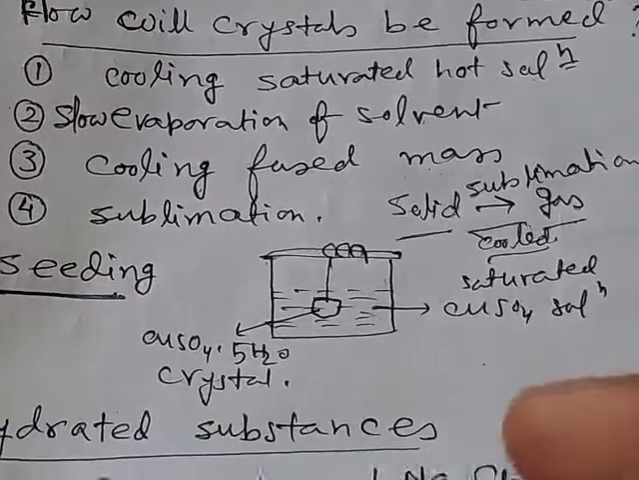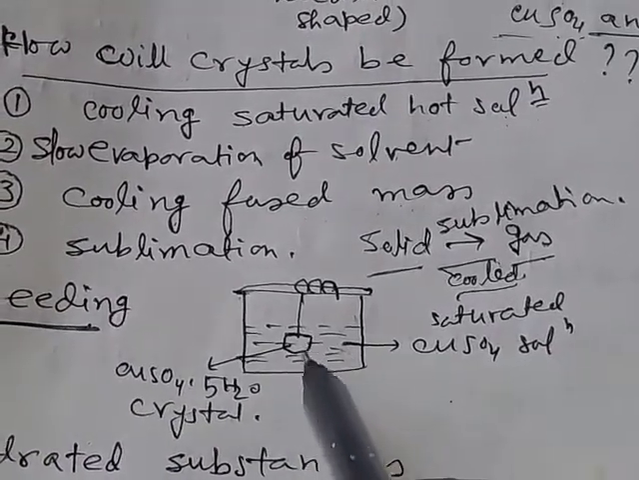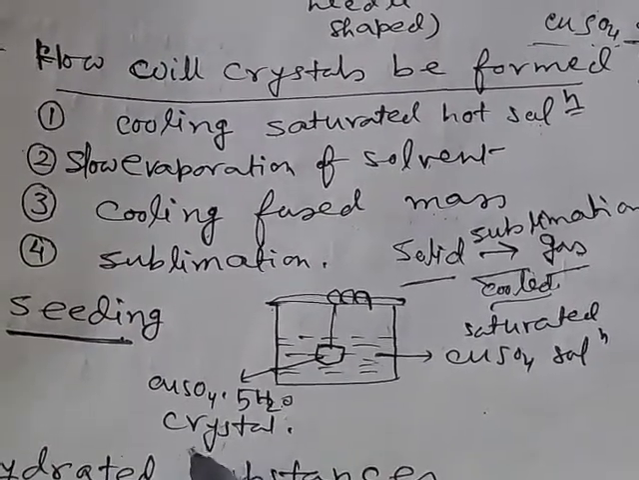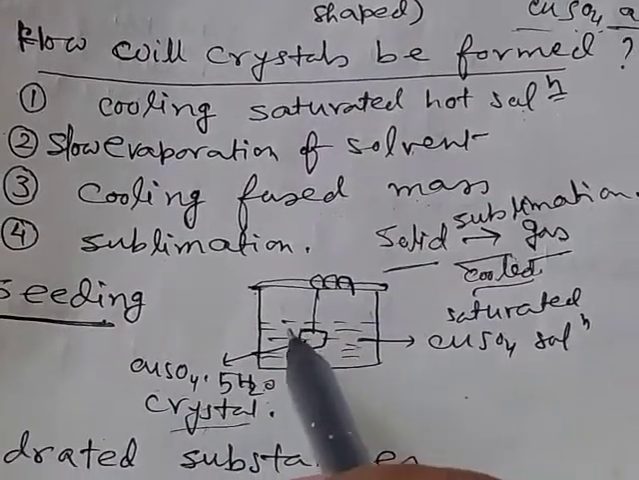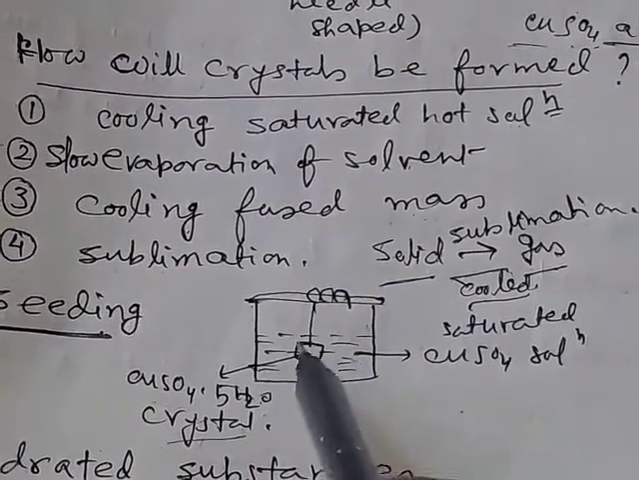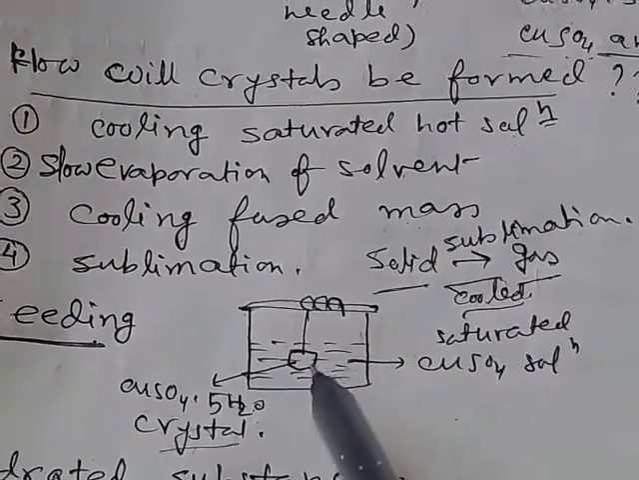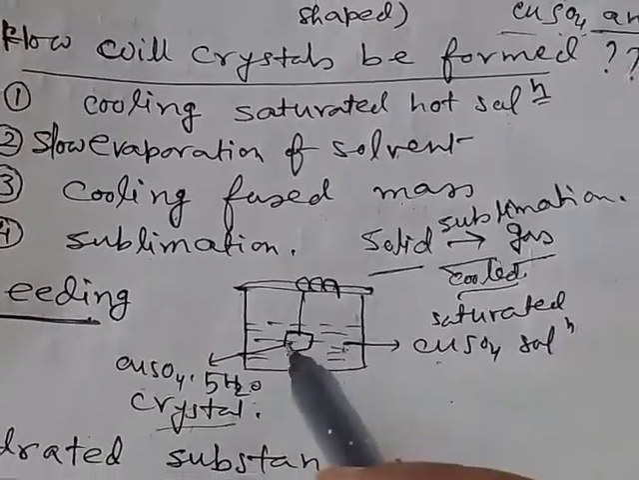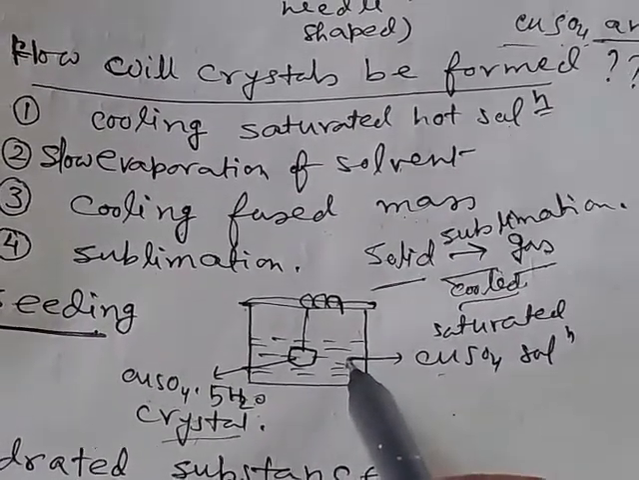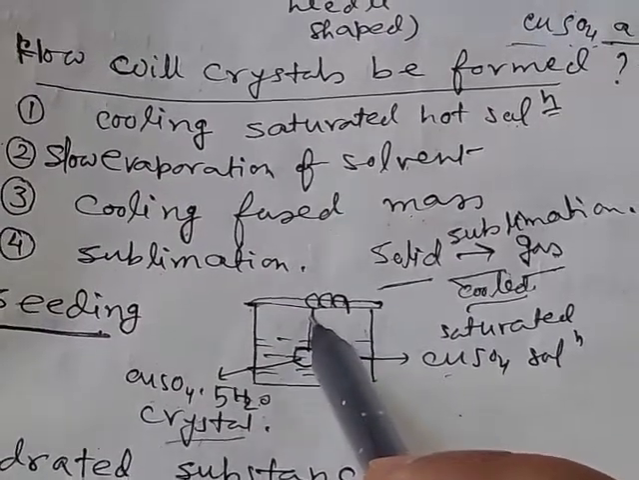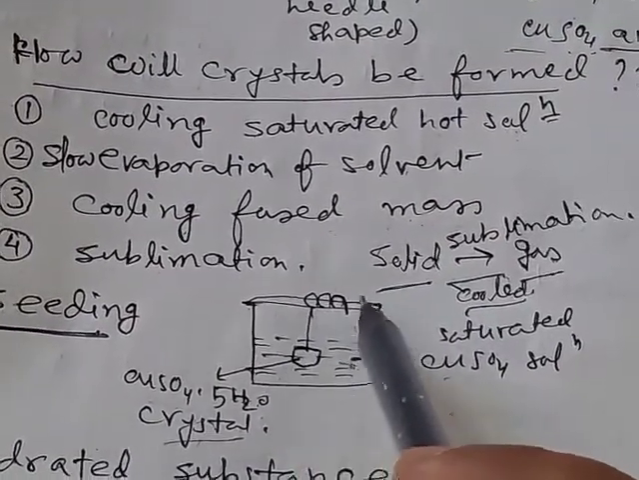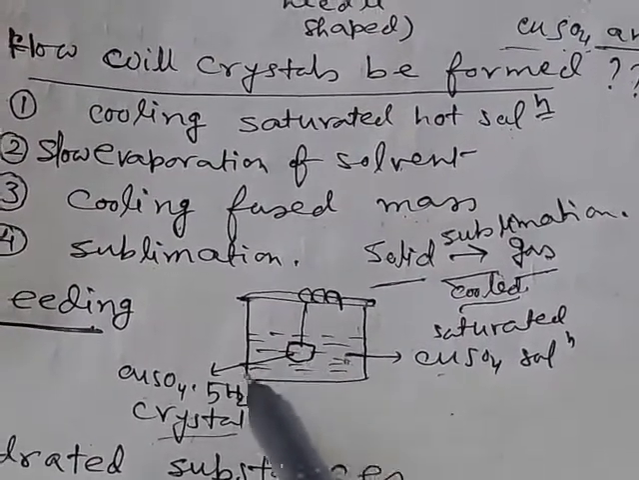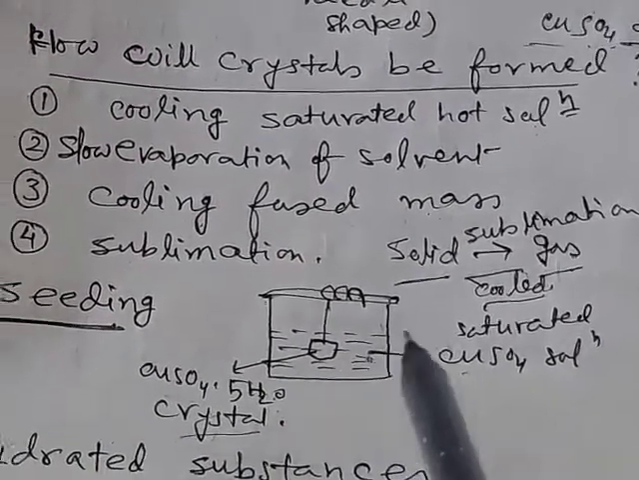Now what is seeding? We are taking a copper sulfate 5H2O crystal, that is, a hydrated copper sulfate crystal. This is a blue vitriol crystal, well shaped, suspended in a saturated copper sulfate solution by means of a thread tied to a glass rod. The crystal is suspended in this solution overnight.